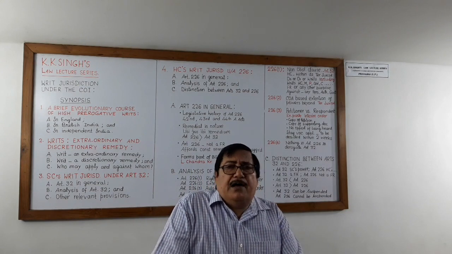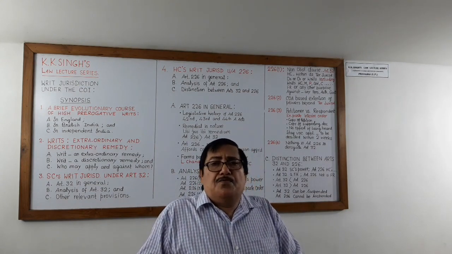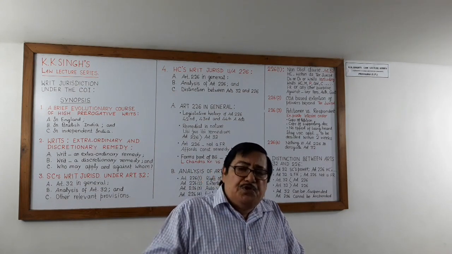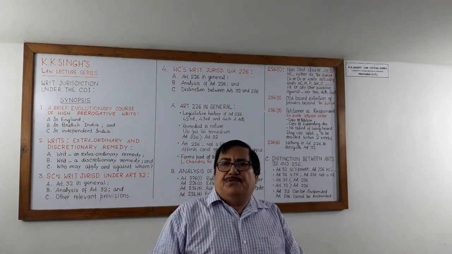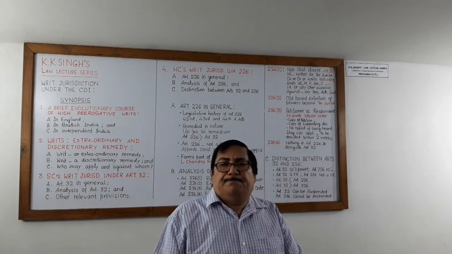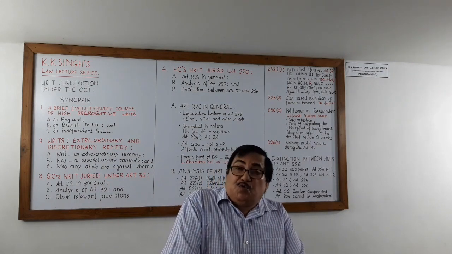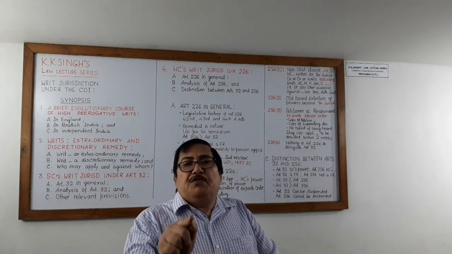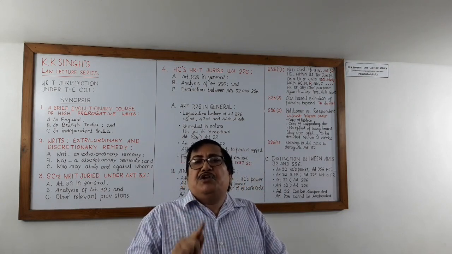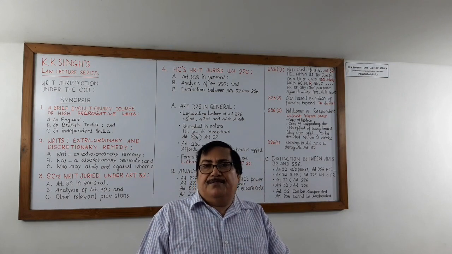A non-obstante clause is one which comes into operation, ignoring the other provisions that may be against it. It is also called King clause. So Article 226 clause 1 is a non-obstante clause.